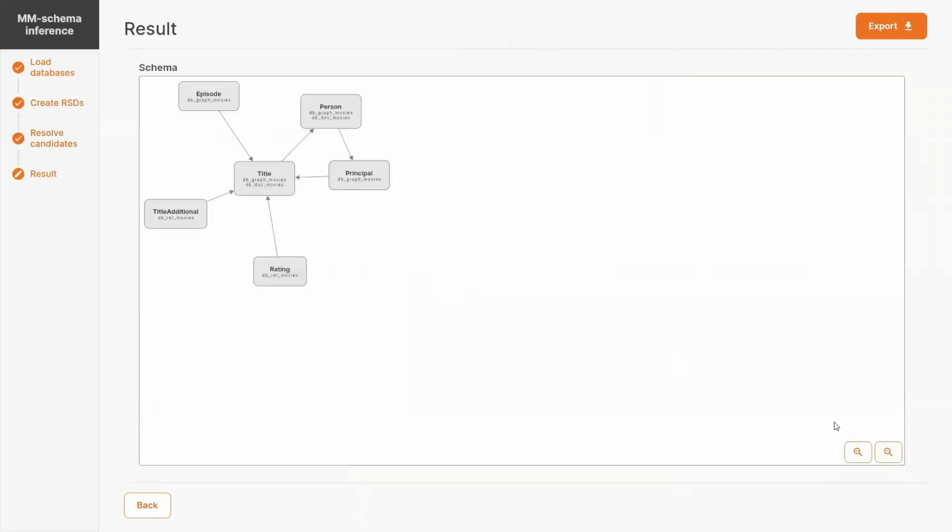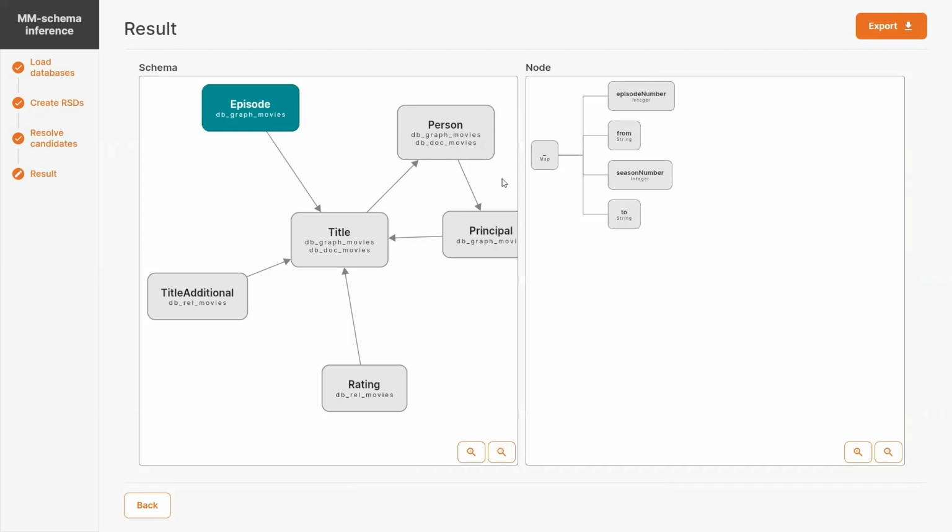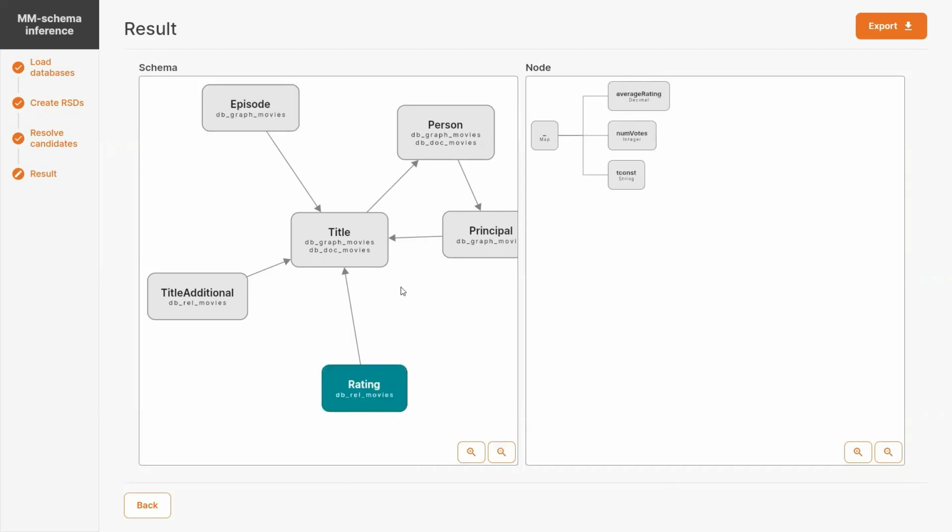The resulting graph can be seen here. We can see kind title, person, episode, etc. For example, episodes refer to title, or rating refers to title. We can also see that kind person and kind title are redundantly stored in two different models. So that's all for the demonstration.